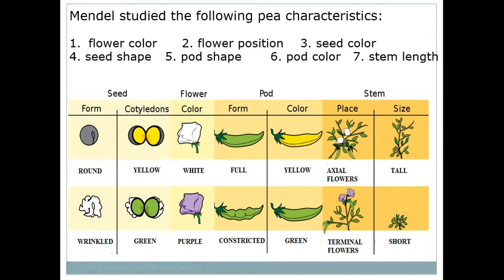He was looking at the stems, and the stems would either have flowers on the axial stem, which is the stem that's growing, or on the end of the stem. Those were the terminal flowers. And he was looking at the size of the pea plant. They were either tall or short. So for these pea plants, there weren't any middle colors. You didn't have a gray pea pod. You had a yellow and a green pea pod. So there are only two traits.